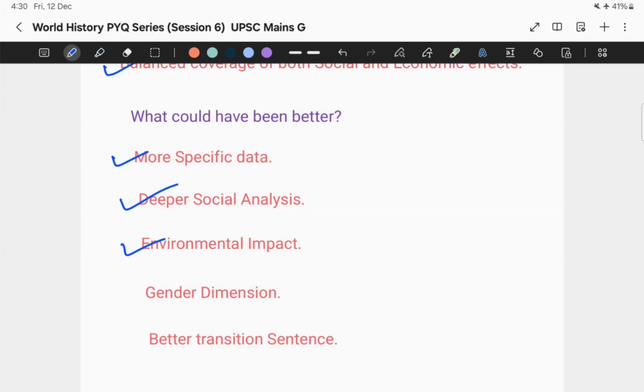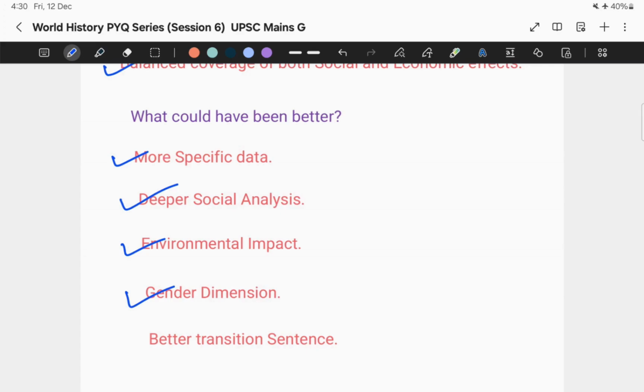Next is the gender dimension. Railways created new employment opportunities for women in some countries, like ticket sellers in Britain, but also new vulnerabilities, for example the safety concerns for women travelers in India. This angle also I have missed in my answer.